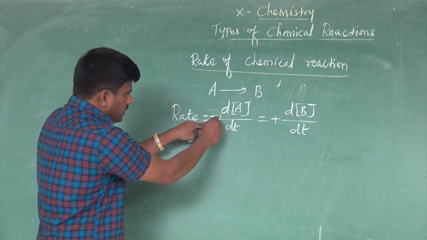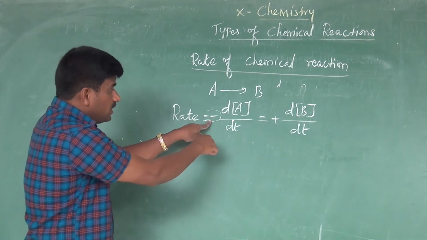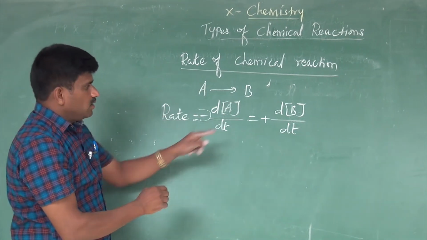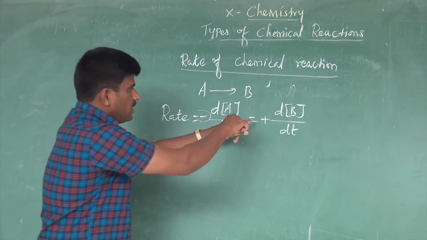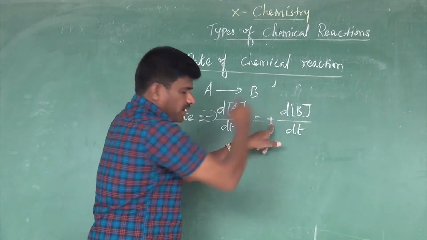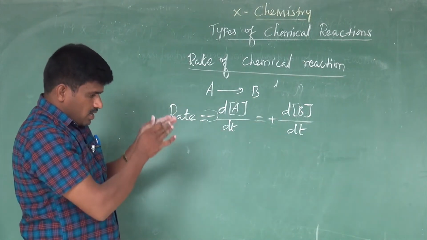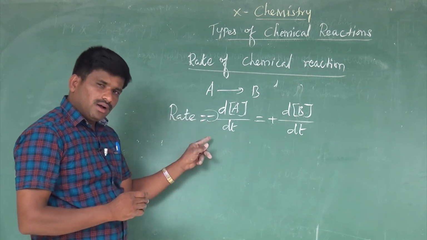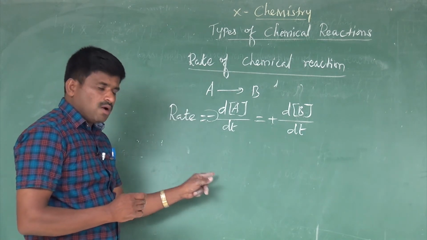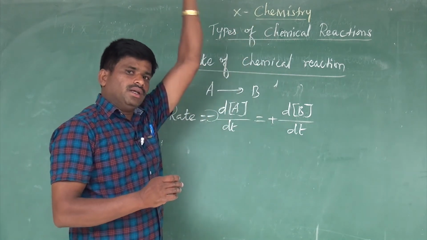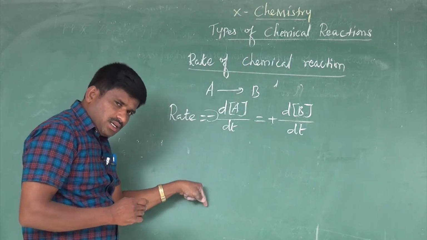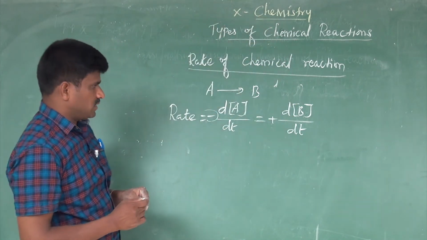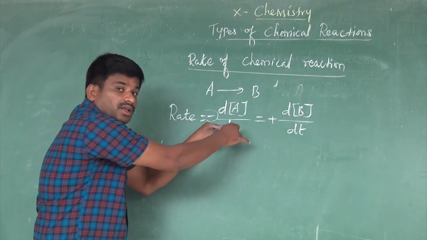The negative sign indicates the decreasing concentration of the reactant A. The positive sign indicates the increasing concentration of product B. That means in whatever chemical reaction takes place, the reactant concentration decreases while the product concentration increases. This is for unit time.